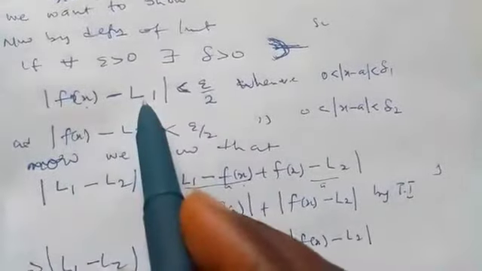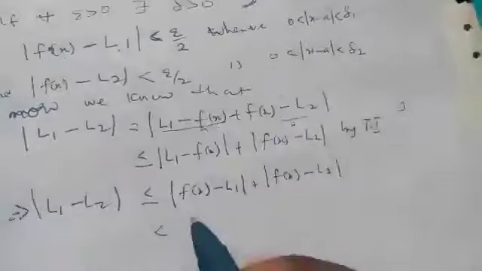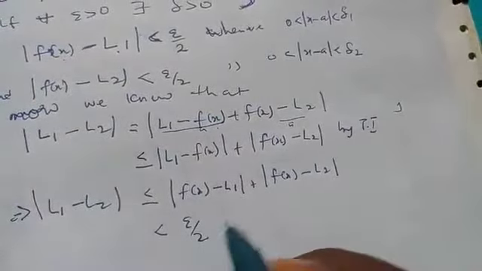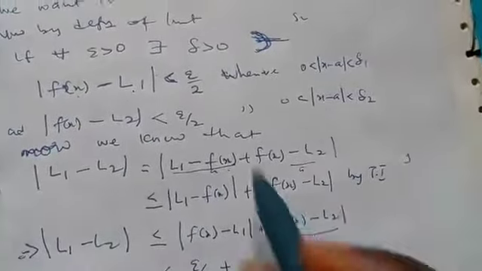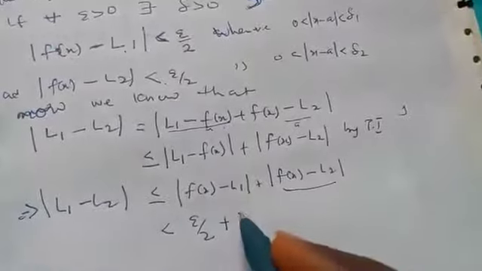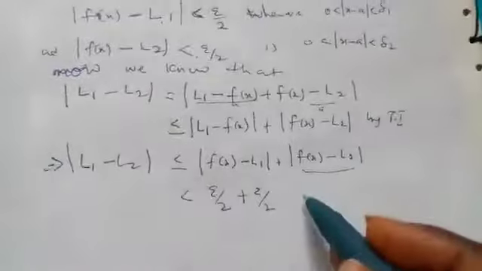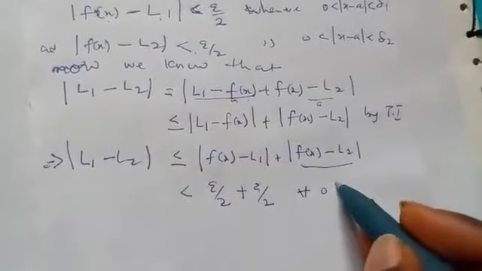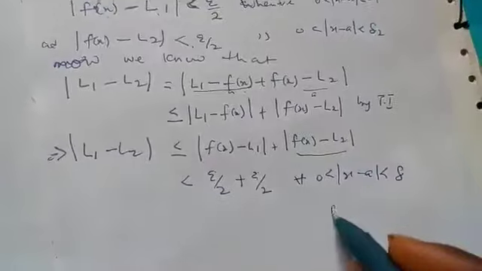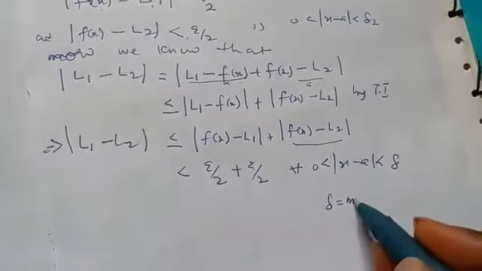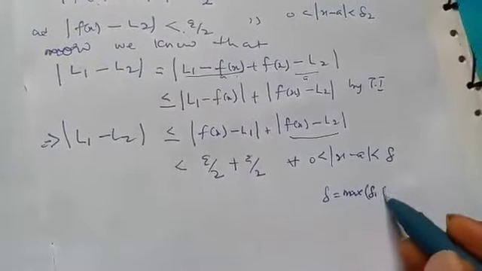This will be strictly less than, remember, f of x minus L1 is strictly less than epsilon over 2, plus this one too, which from what we have here is strictly less than epsilon over 2. So this holds for all 0 less than the absolute value of x minus a less than delta. Here we say that delta is the minimum of delta 1 and delta 2.